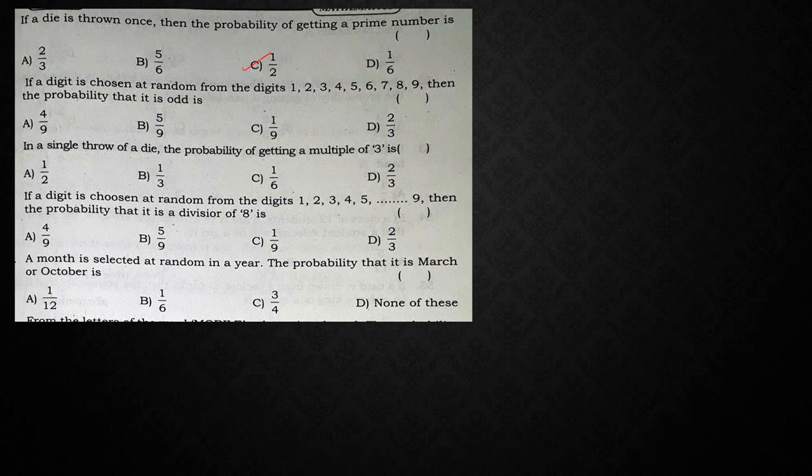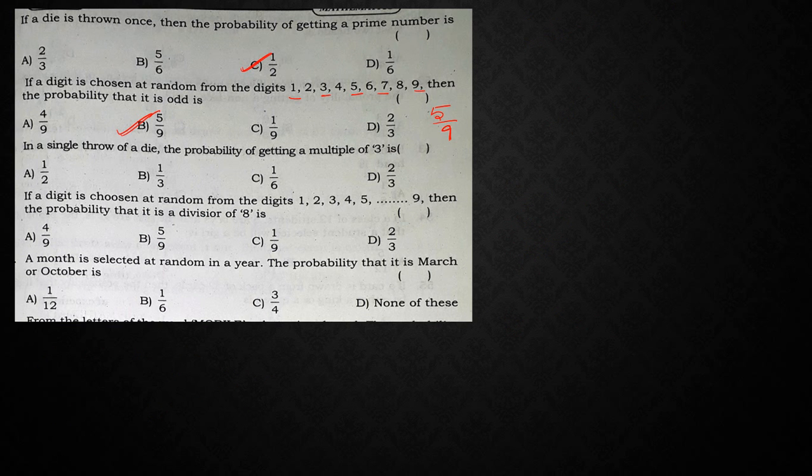So already this is a repeated question. So getting a prime number is 1 by 2. If a digit is chosen from the digits 1 to 9, then the probability that it is odd. So totally 9 digits are there, right? So the denominator you will be getting is 9. Odd numbers: 1, 3, 5, 7, 9. So totally how many odd digits are there? 5. So the answer is 5 by 9.